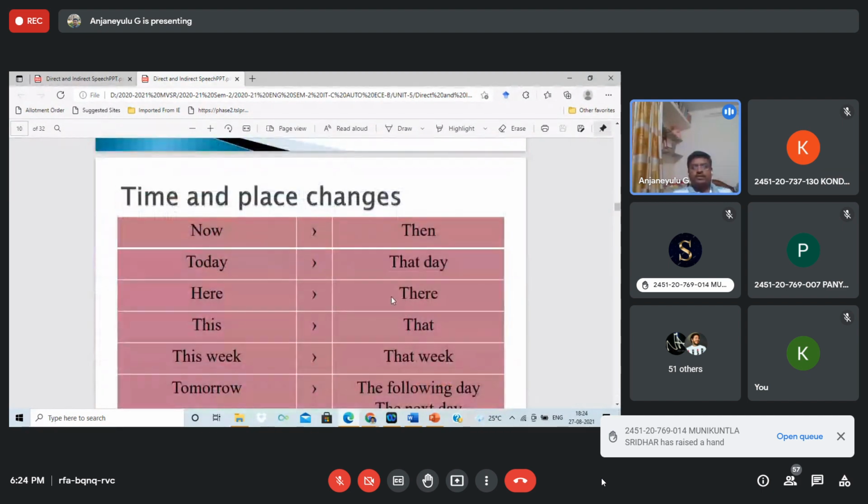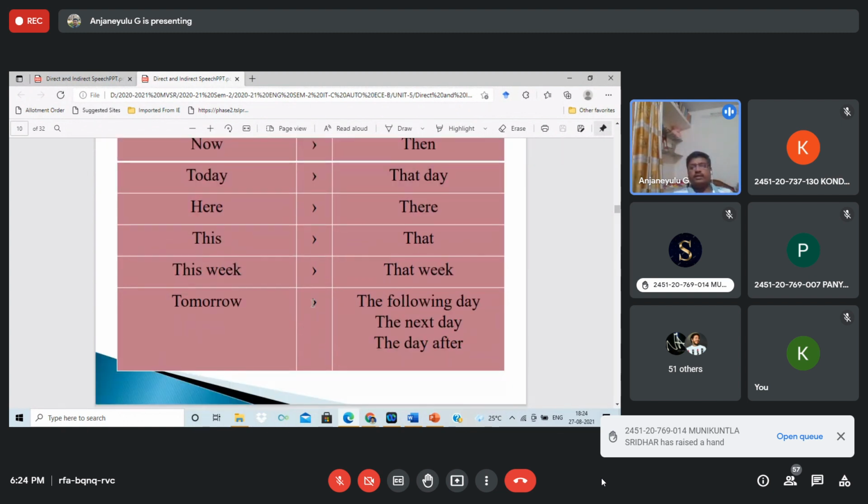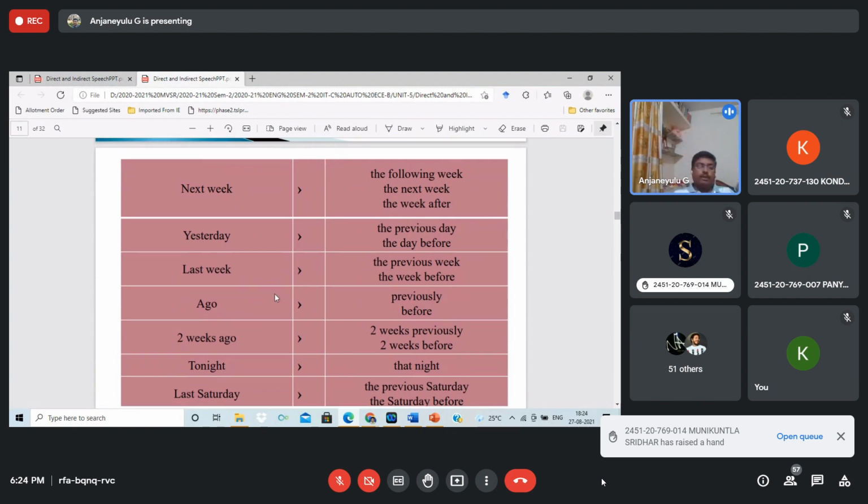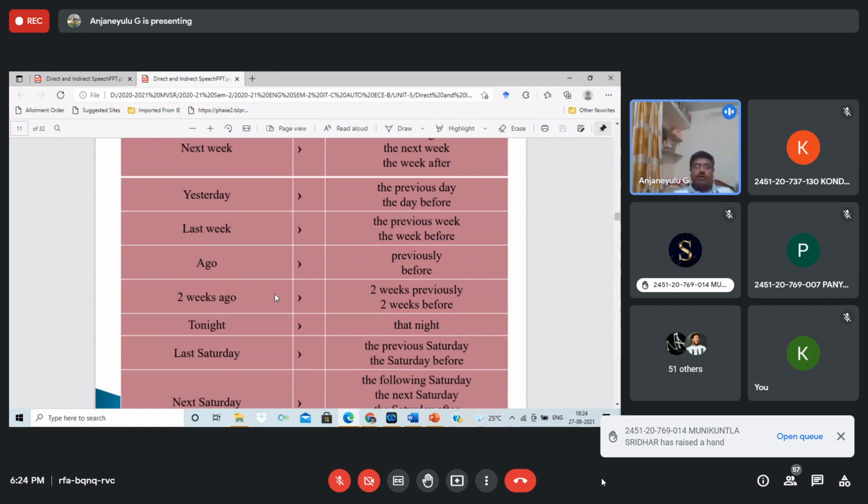So, time and place changes. For example, in direct speech, if there is "now," you have to use "then." Today becomes that day, here becomes there, this becomes that. You just remember this. Tomorrow, when you convert direct speech to indirect speech, becomes the following day, the next day, or the day after. So these are some main structure forms. You have to remember: two weeks ago becomes two weeks previously. So this is what she said, that two weeks ago.